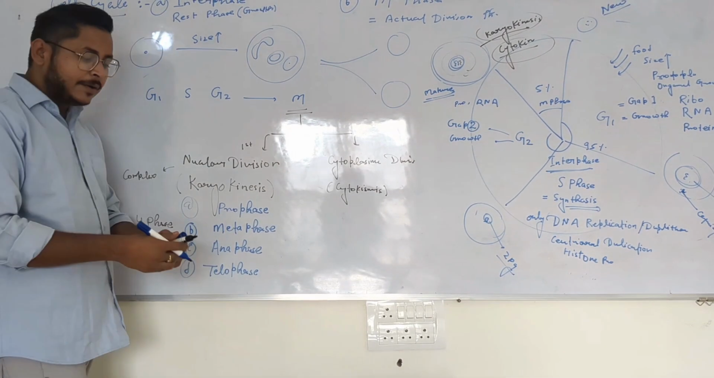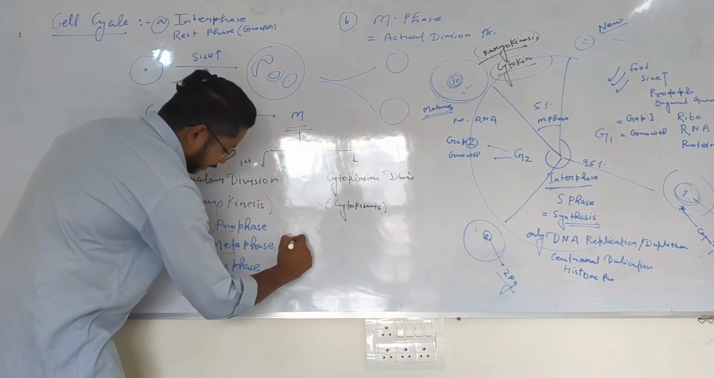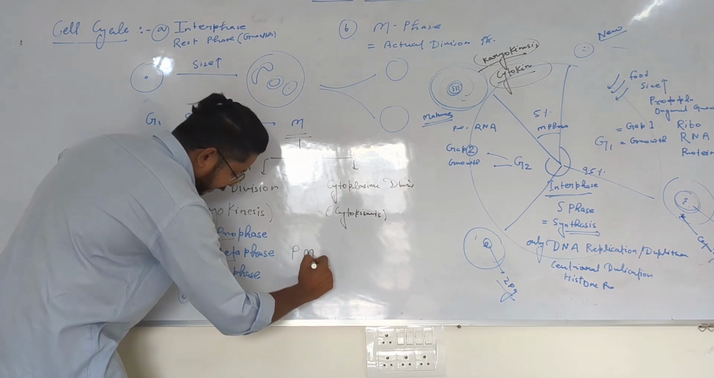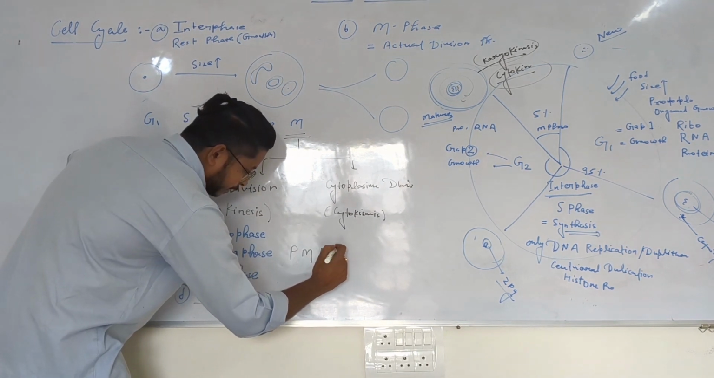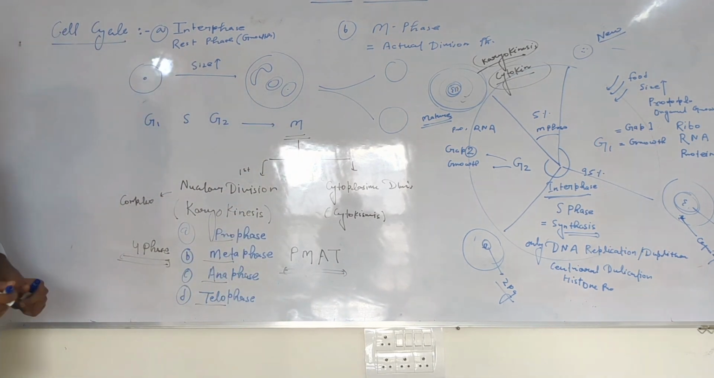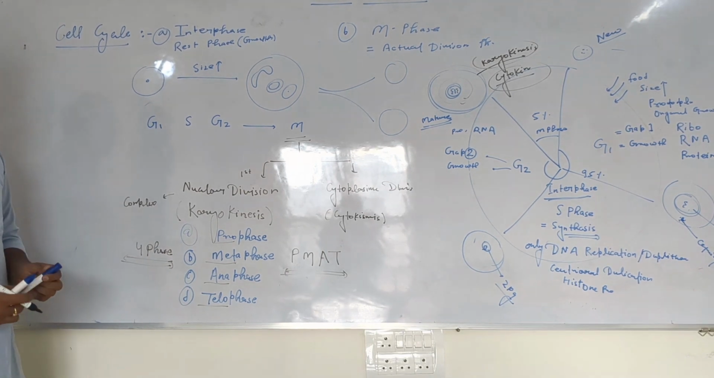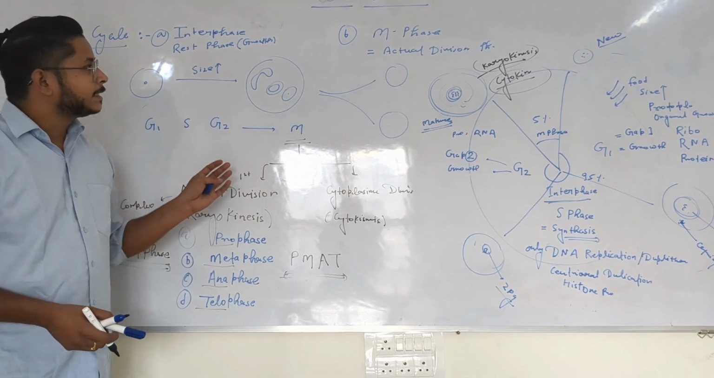Prophase, metaphase, anaphase, telophase. Four phases will be there. In short, you can just recall it like that: PMAT. PMAT is the sequence of events that is going to be happening in karyokinesis. So we will discuss PMAT in the next slide.